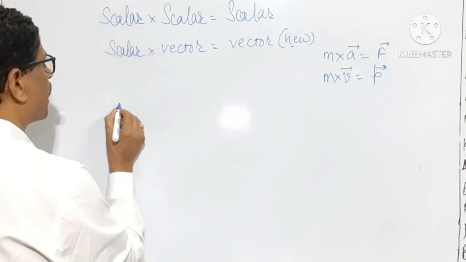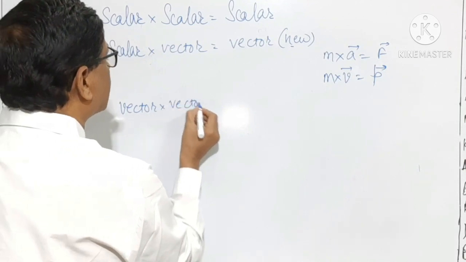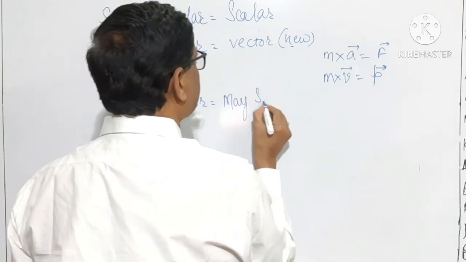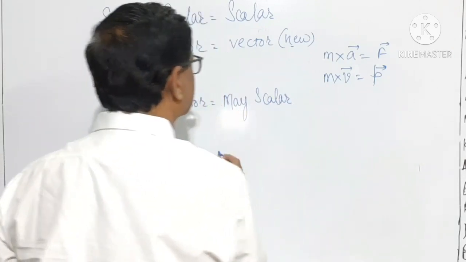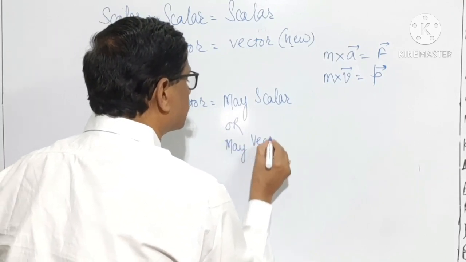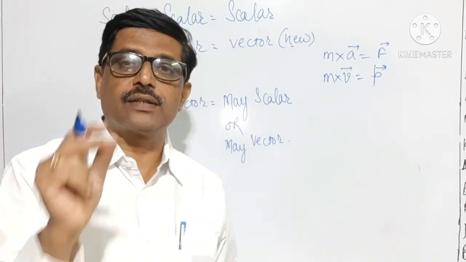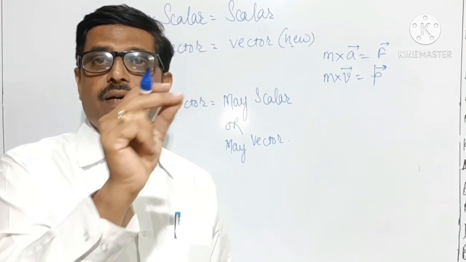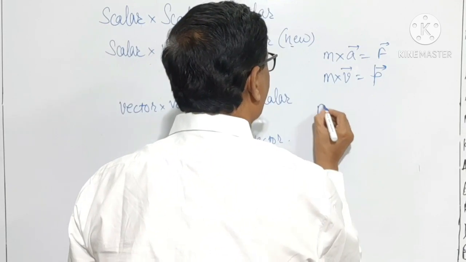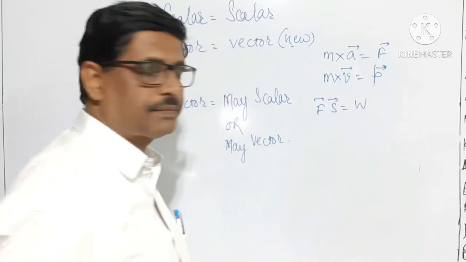Then product of vector with a vector may be a scalar quantity, or it may be a vector quantity. Product of vector with a vector may be a scalar quantity. As an example, you may take the product of force and displacement is a work.